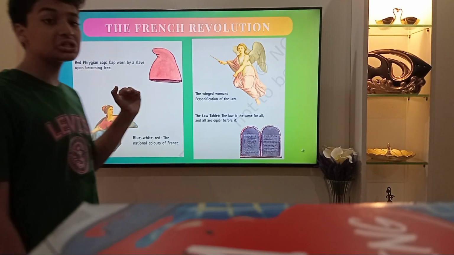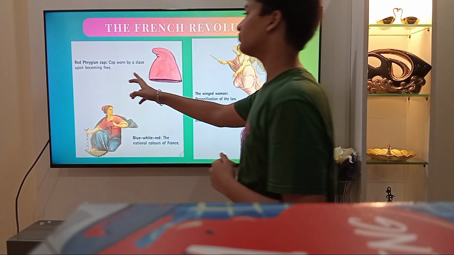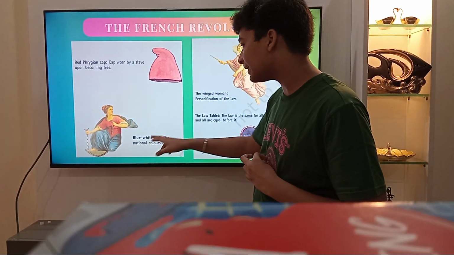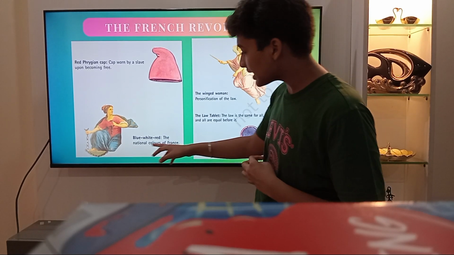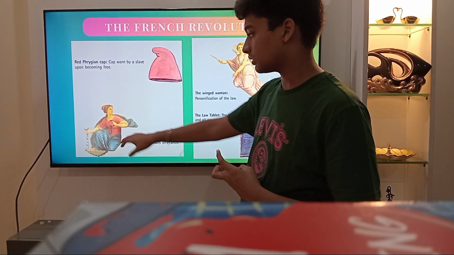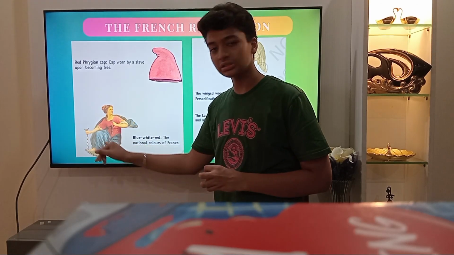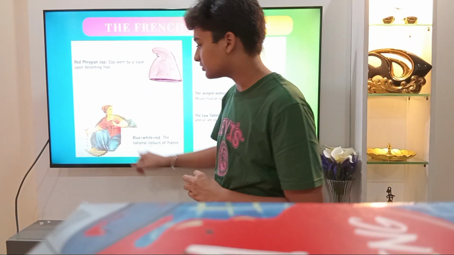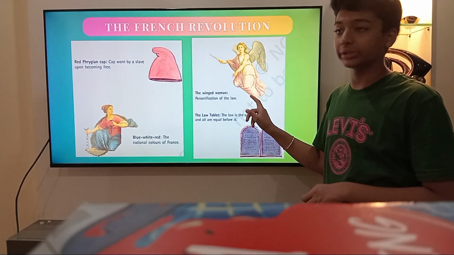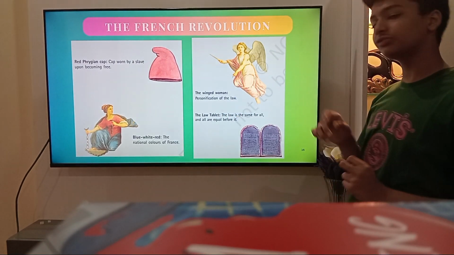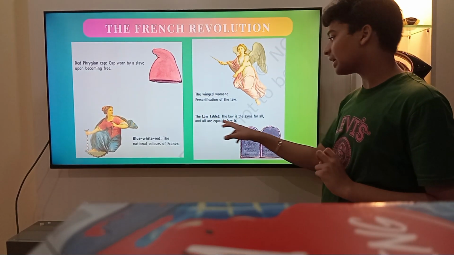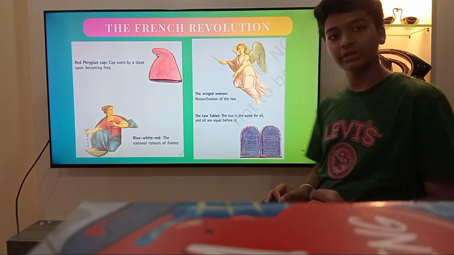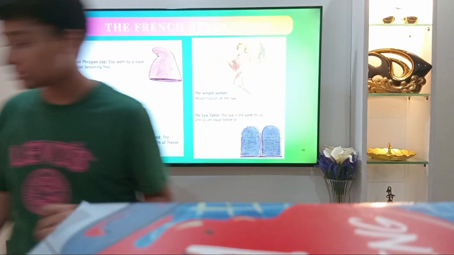The red Phrygian cap, a cap worn by a slave upon becoming free. The blue, white, red, the national colors of France, are represented here by her red shirt, her blue cloak and skirt, and her white sleeves. The winged woman, personification of the law. The law tablet. The law is the same for all, and all are equal before it, without any exceptions.